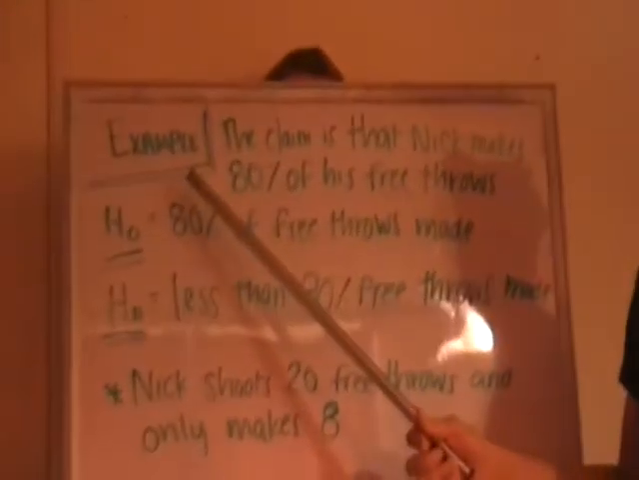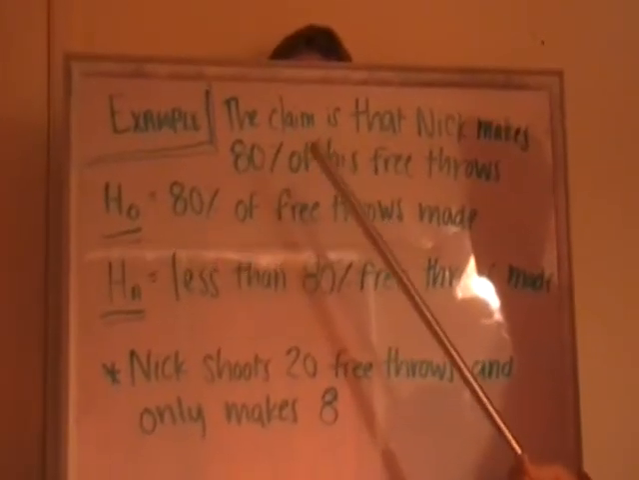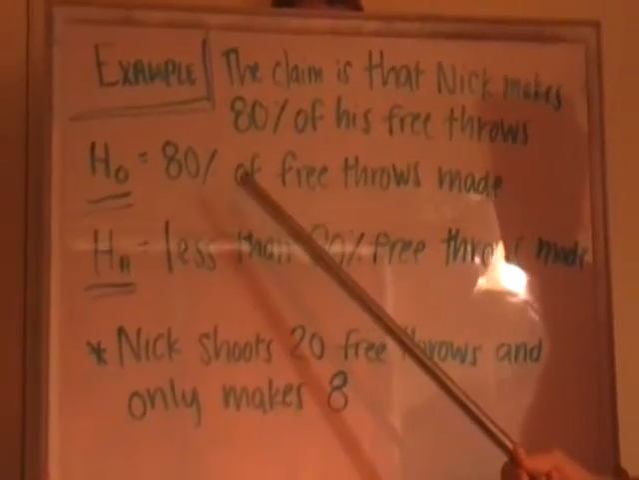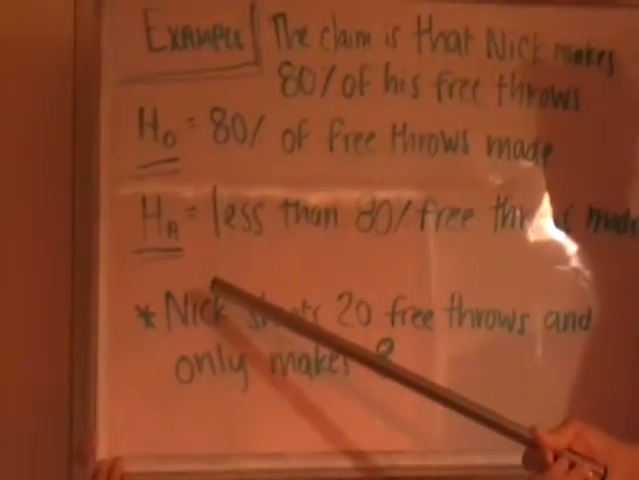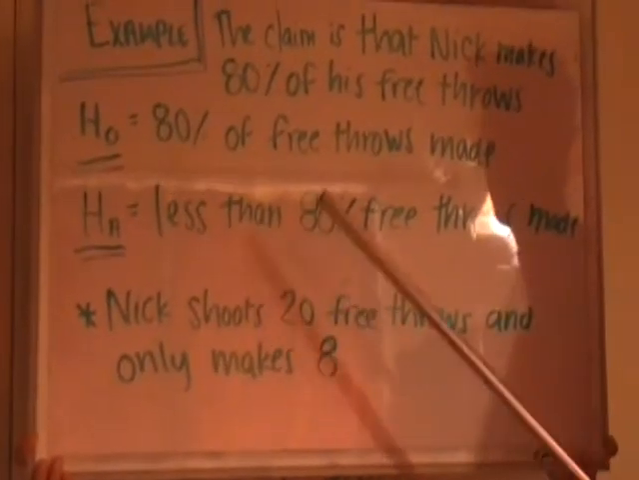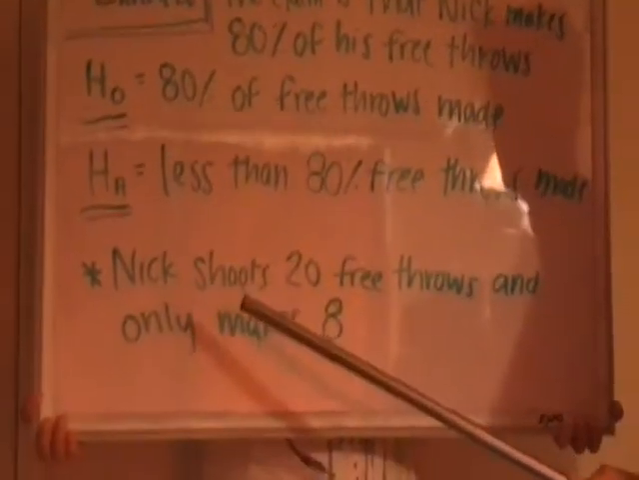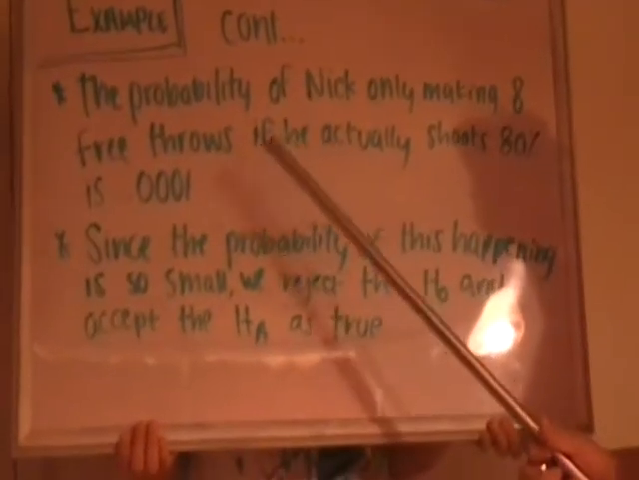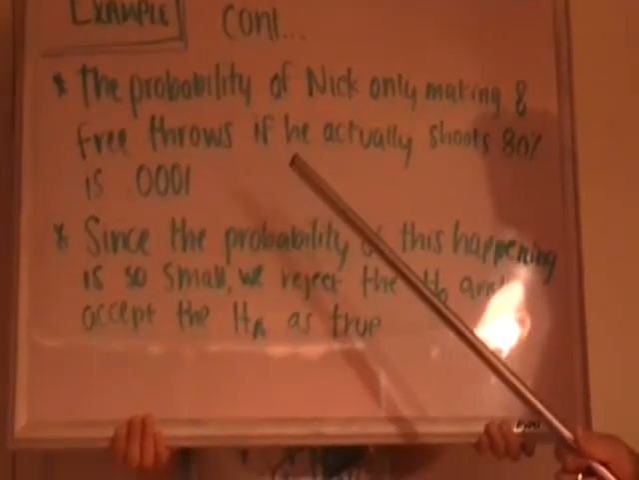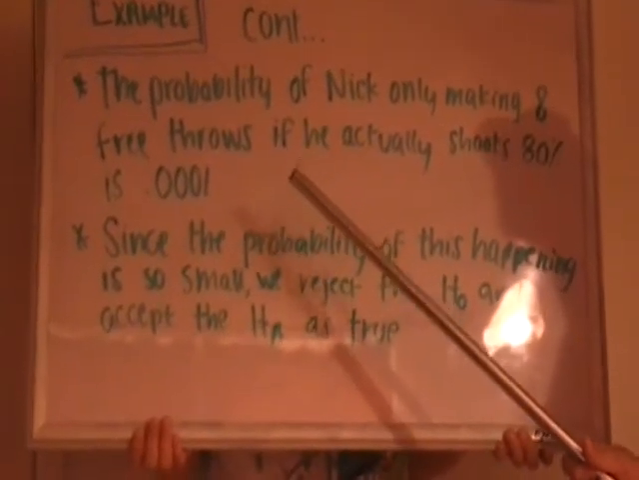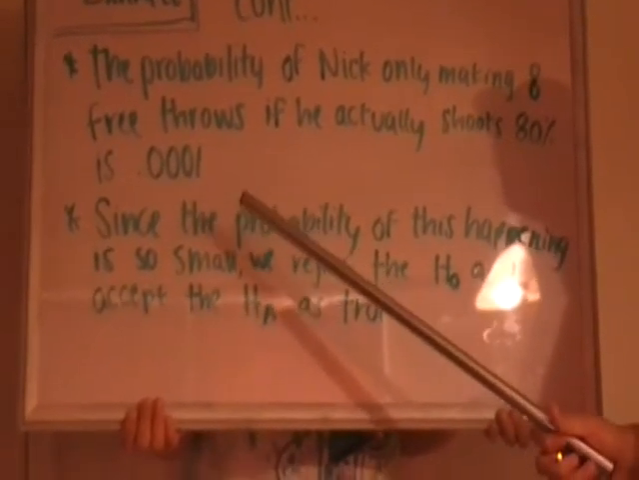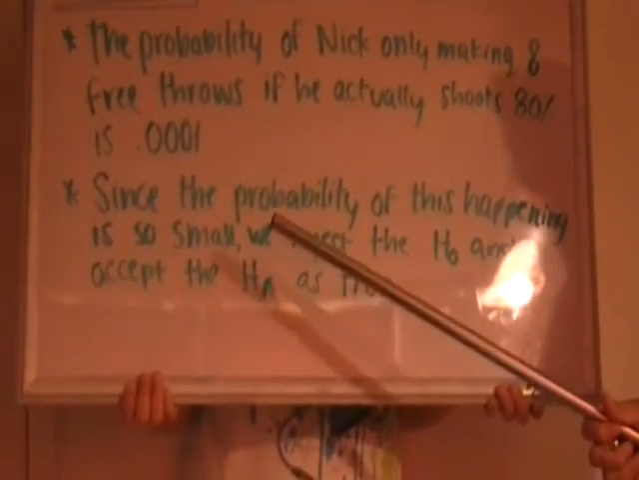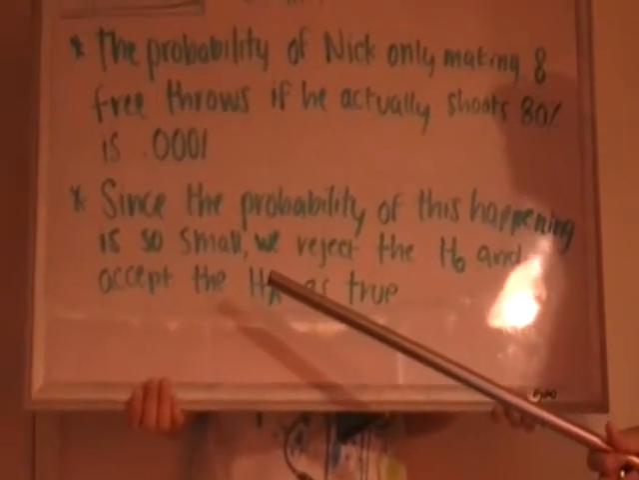Test of significance example: the claim is that Nick makes 80% of his free throws. The null hypothesis is that 80% of his free throws are made. The alternative hypothesis is that less than 80% of the free throws are made. Nick shoots 20 free throws and only makes 8. The probability of Nick only making 8 free throws, if he actually shoots 80%, which is our null hypothesis, is 0.0001. Since the probability of this happening is so small, we reject the null hypothesis and accept the alternative hypothesis as true.